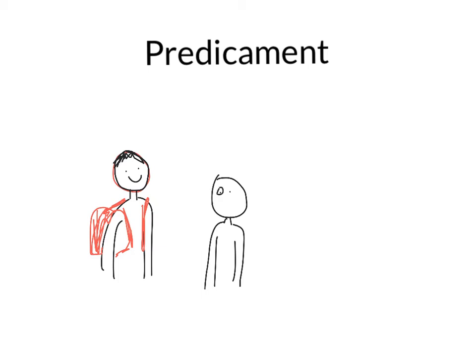This puts them in quite the predicament because they know when they get to the classroom, their teacher's going to say, where's your backpack? So most of the time, they're not real happy. When they realize that they forgot their backpack, especially after their mom told them, don't forget your backpack before they left their house this morning, then they are in a predicament. They don't know what the teacher's going to say.